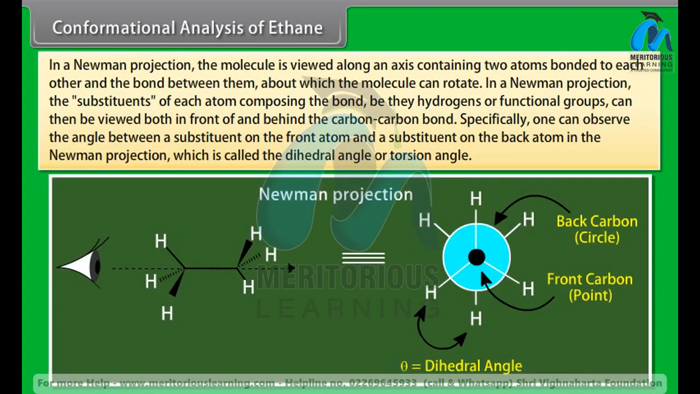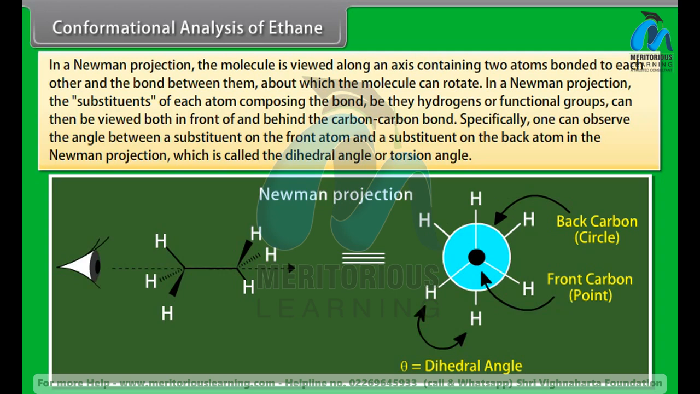In a Newman projection, the molecule is viewed along an axis containing two atoms bonded to each other and the bond between them, about which the molecule can rotate. The substituents of each atom composing the bond, be they hydrogen or functional groups, can then be viewed both in front of and behind the carbon-carbon bond. Specifically, one can observe the angle between a substituent on the front atom and a substituent on the back atom in the Newman projection, which is called the dihedral angle or torsion angle. In ethane specifically, we can imagine two possible extreme conformations.